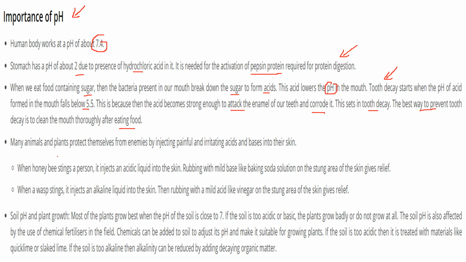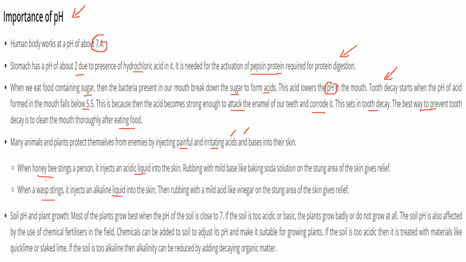Various animals and plants also protect themselves from enemies by injecting painful and irritating acids and bases into the skin. When a honeybee stings a person, it injects an acidic liquid into the skin. When a wasp stings, it ejects an alkaline liquid into the skin. So what is the remedy?